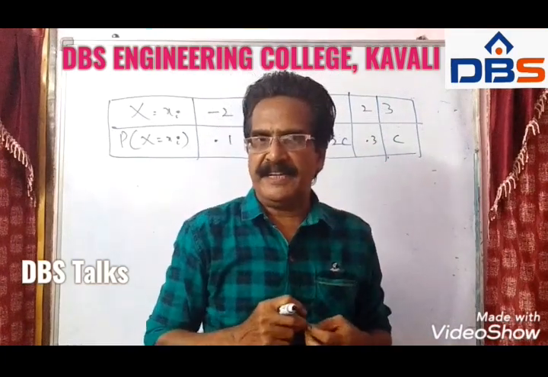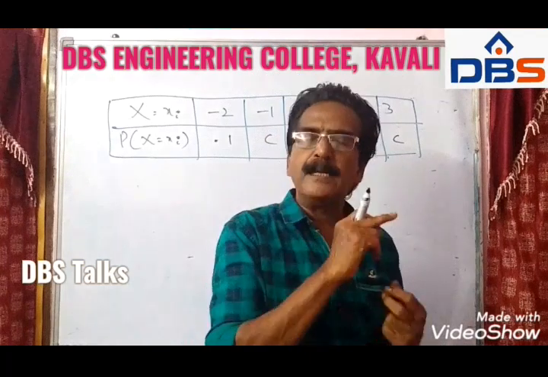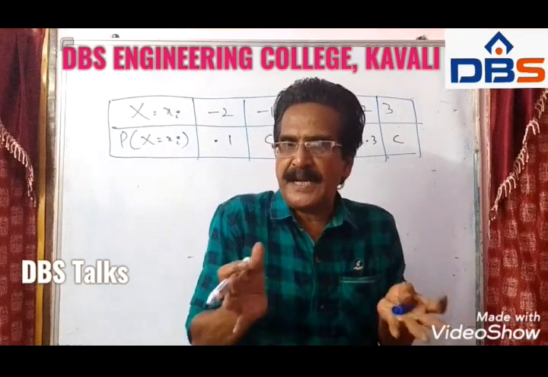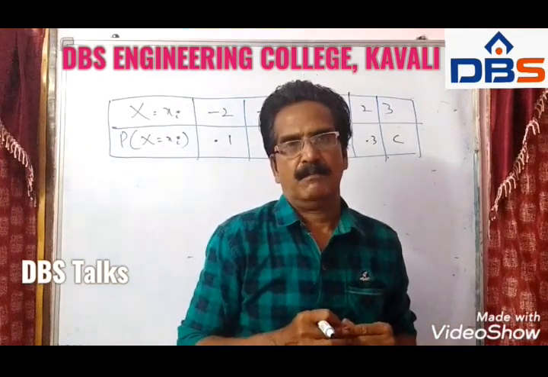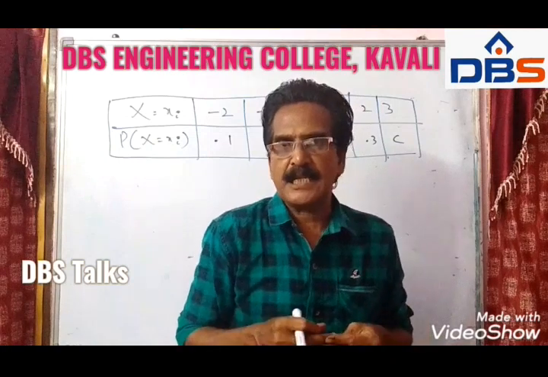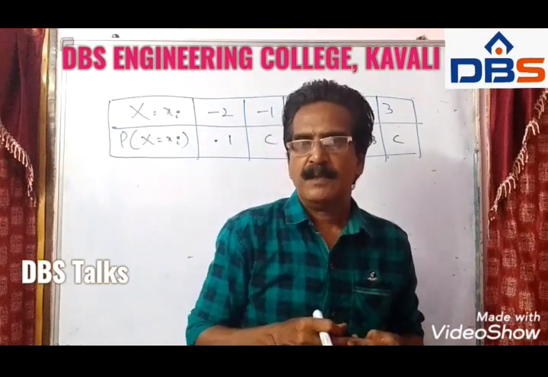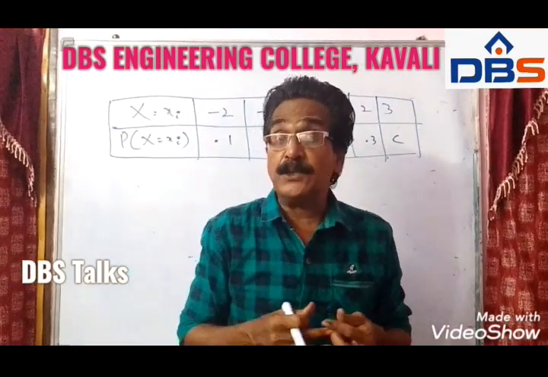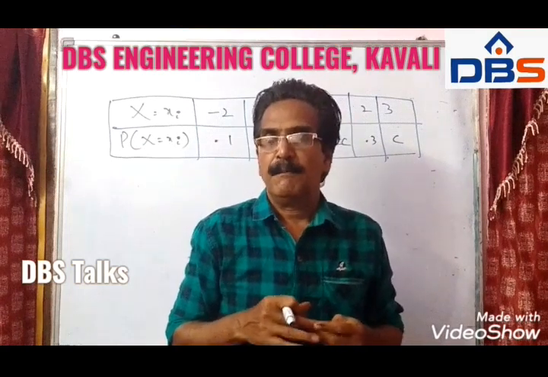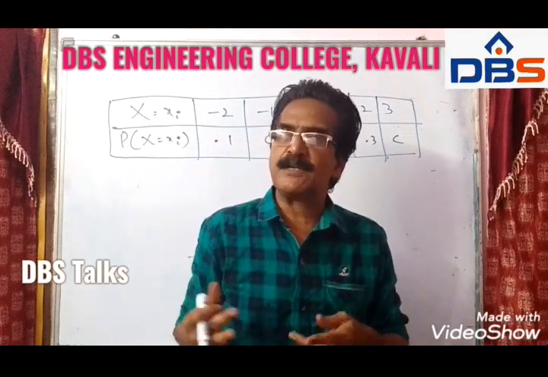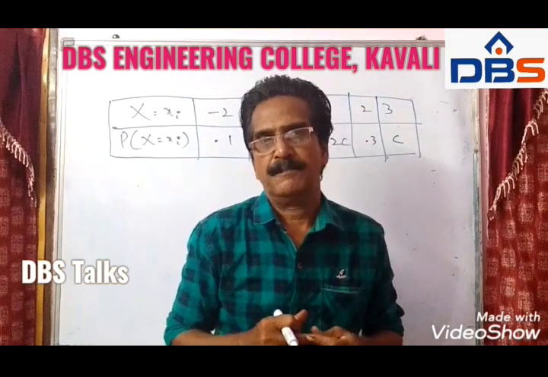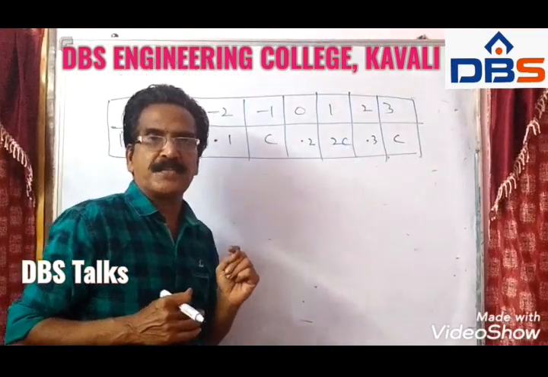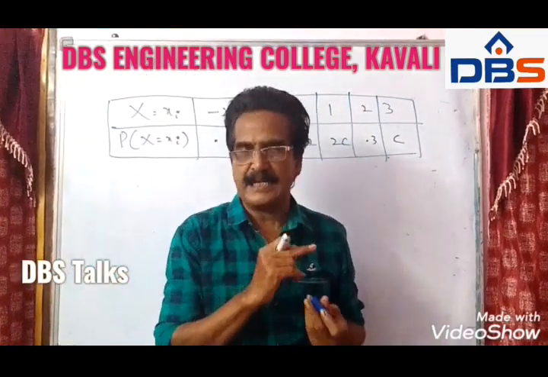We know the principle for variance and the principle for mean. The principle for mean is sigma pi into xi. And the principle for variance is sigma pi into xi square minus mu square, where mu is the mean. Here the question is to find the value of C, and also find the variance.